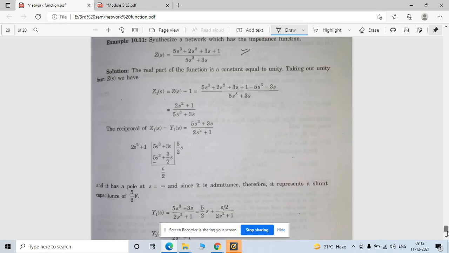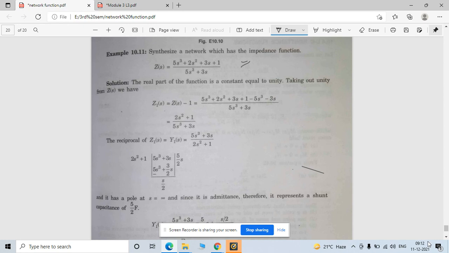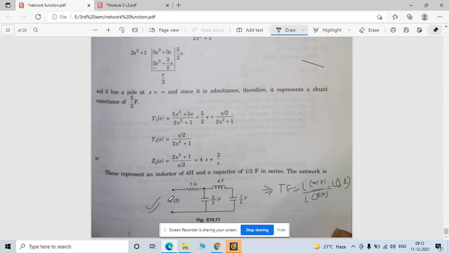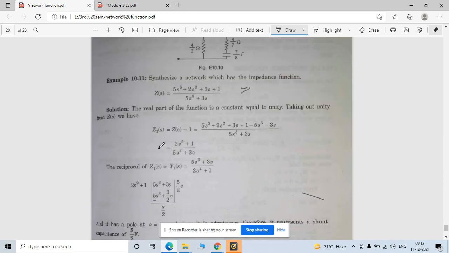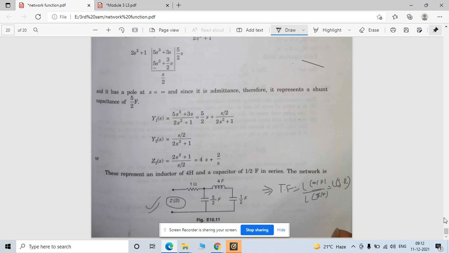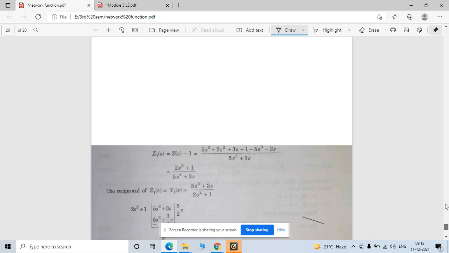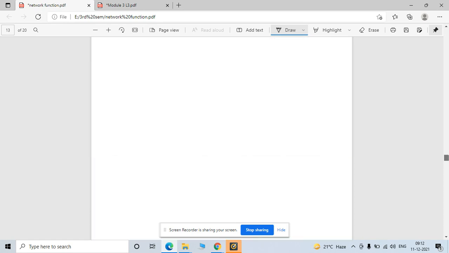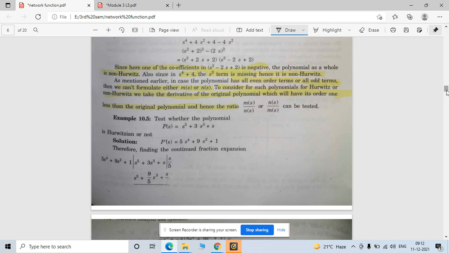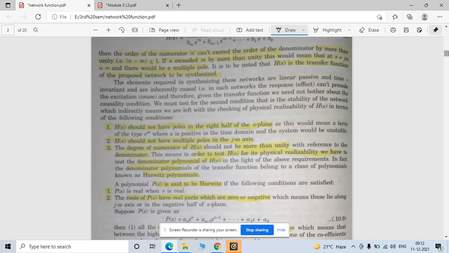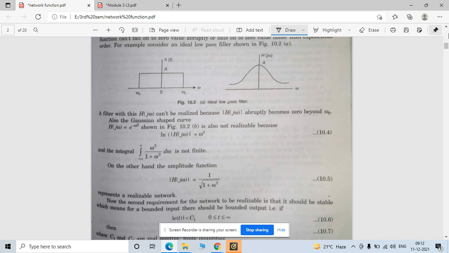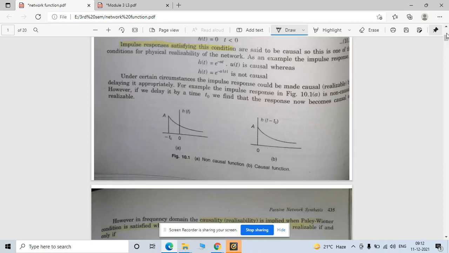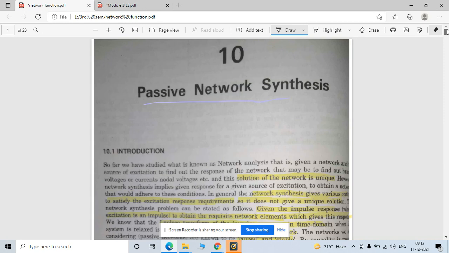So how to synthesize is given to you. If you cross verify, this is your Z(s) which is given here. If you transfer this function into the Laplace domain and find Z(s), you will get this. So we also cover this topic, and then we will also go to the pole zero concept as well. So today I will try to complete this topic. Now see, there are some theoretical points given here, so we will discuss those points.